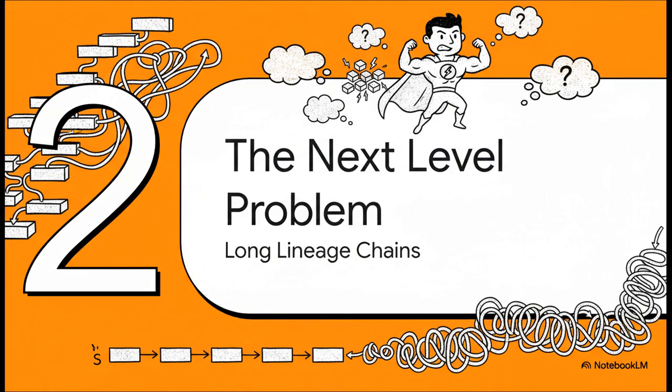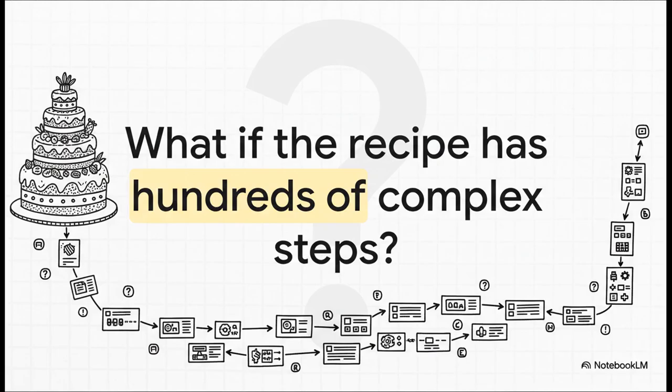Okay, so lineage is awesome, right? It's Spark's built-in superpower. But every superpower has its kryptonite. It has its limits. So what happens when that recipe isn't just a few steps, but gets really, really long and complicated? Yeah, this is where we run into a bit of a problem. Following a recipe for a simple cupcake is quick. But what if your recipe is like a 1,000-page cookbook for some crazy complex dish that takes days to prepare? That's exactly the challenge we face with super long lineage chains.